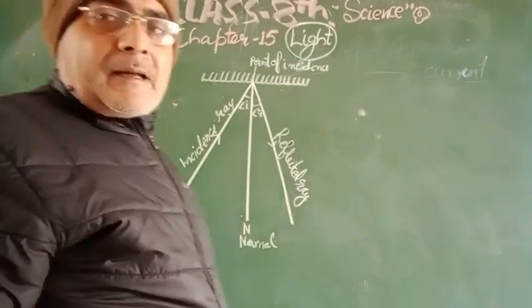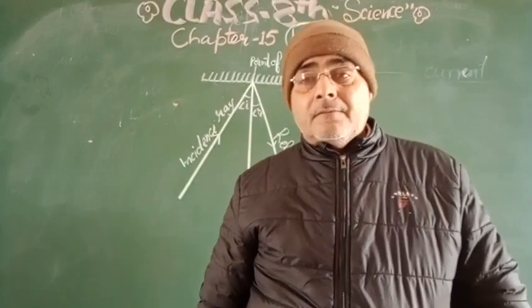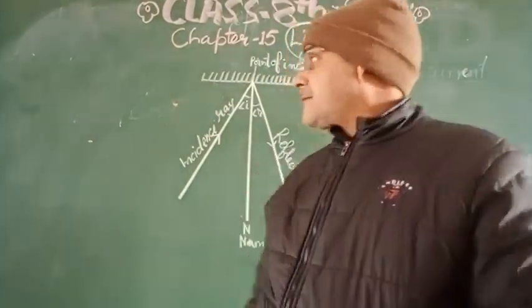So by this ray diagram, we have to predict the law of reflection.